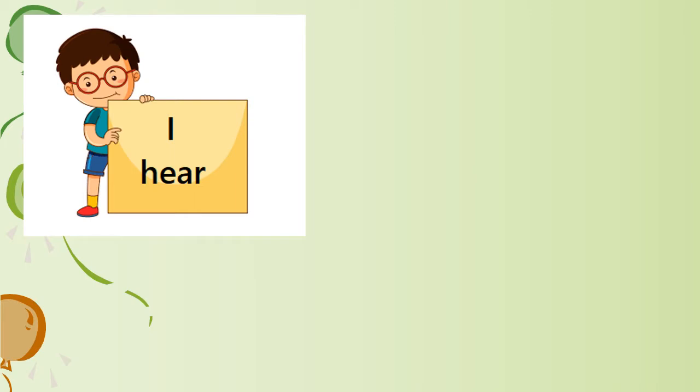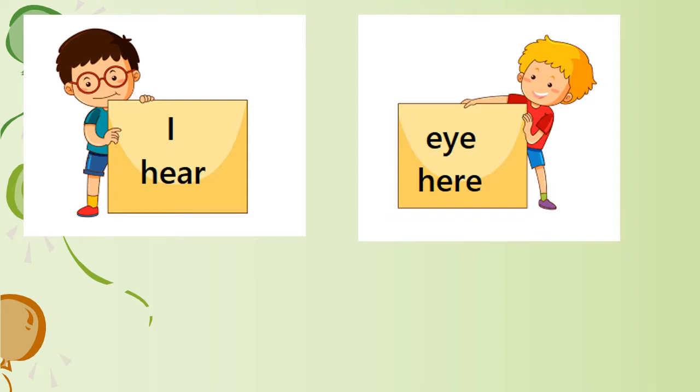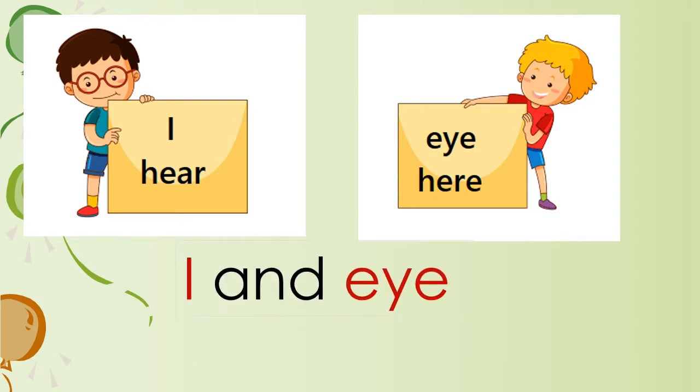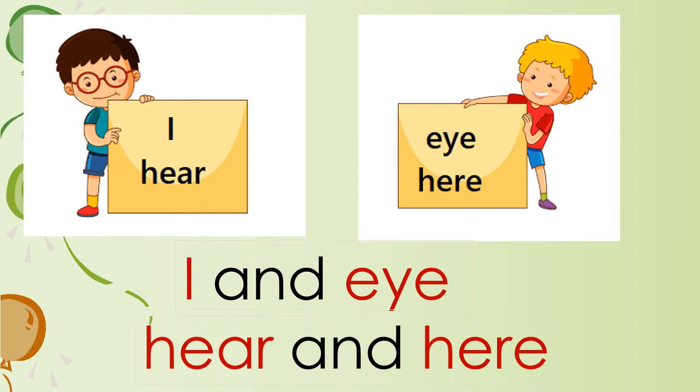Now look at this. "I hear." "I hear." In both the pictures, again you see "here" and "hear". They are homophones.